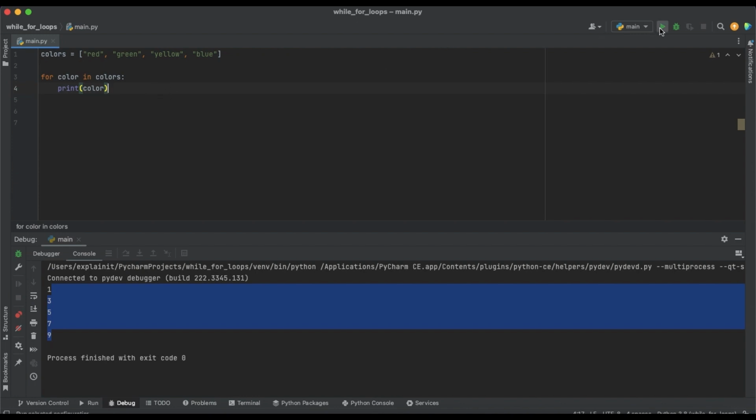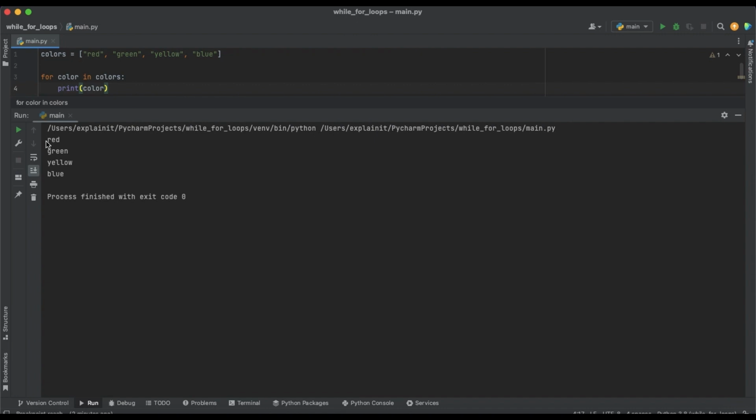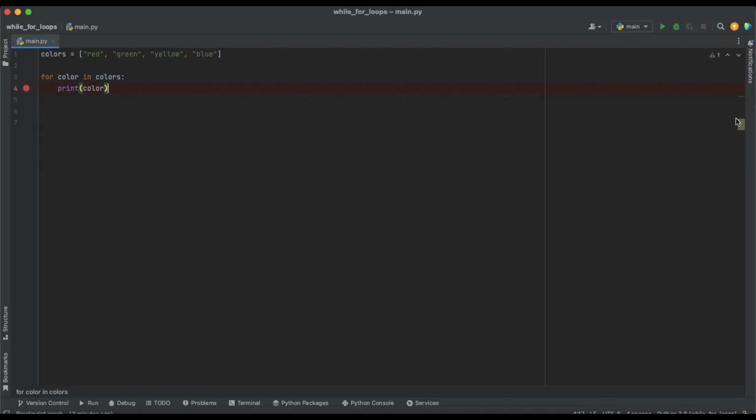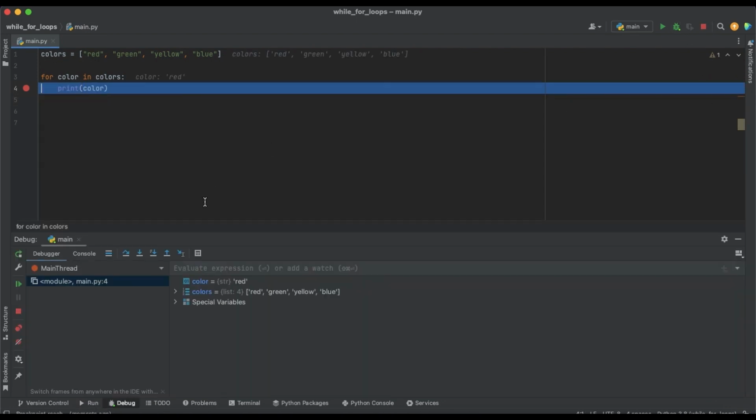So let me just run. And you see, we just printed red, green, yellow, blue. So let's run it with our debugger and we'll see how it's working. So first we have for color in colors. So now our color is red, this first one, as you see. And then we print it.